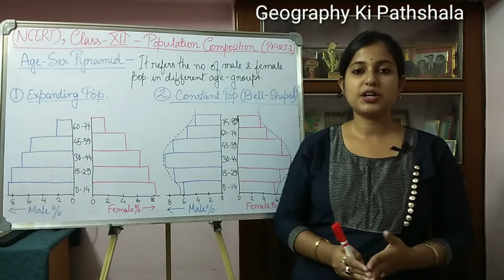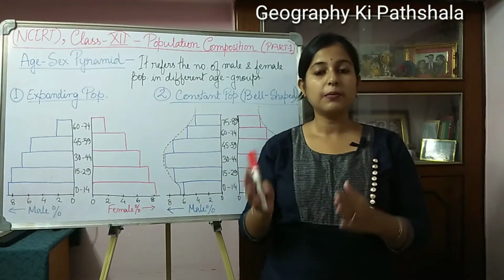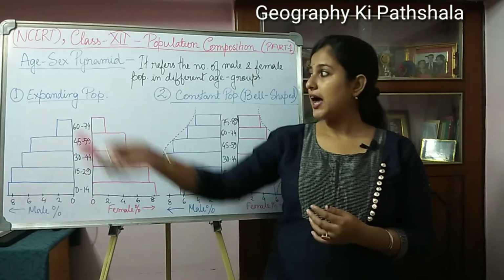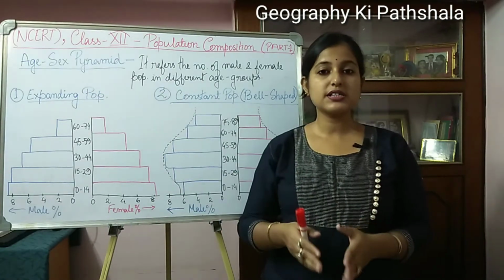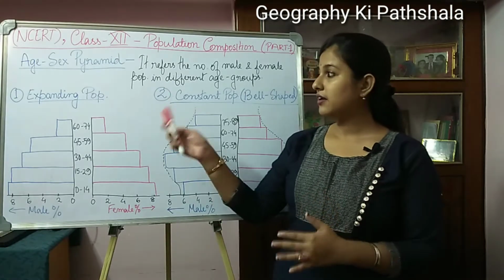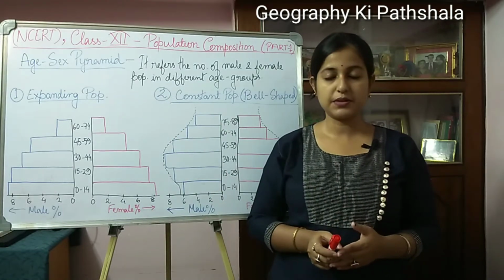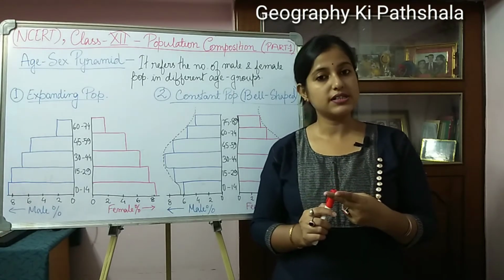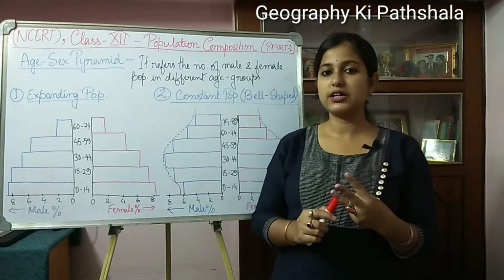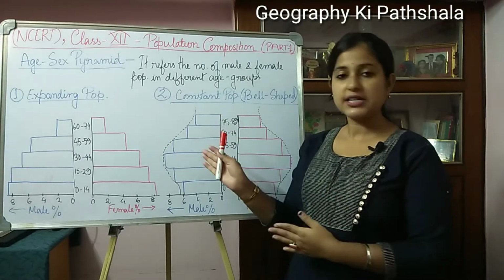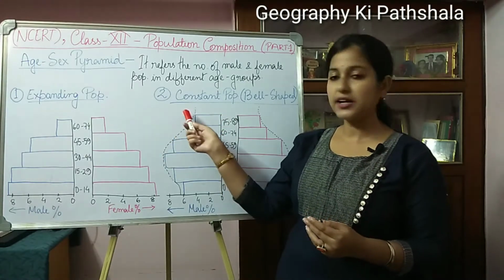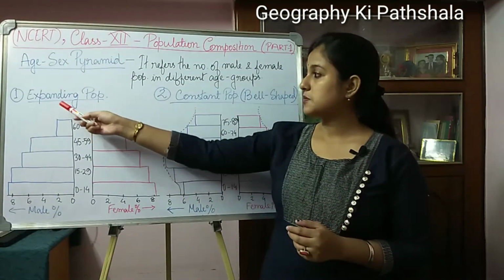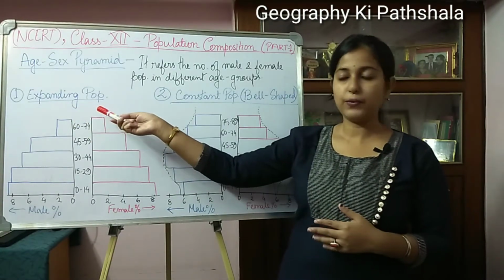The age sex pyramid refers to the number of male and female population in different age groups, and we call it a pyramid because it looks like a pyramid. There are three types of age sex pyramid: number one is expanding population, number two is constant population, and the third is declining population. First I am going to discuss these two points, and then I will come to the third. The first type of age sex pyramid is expanding population.